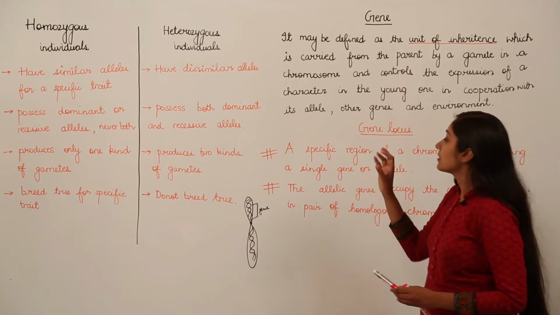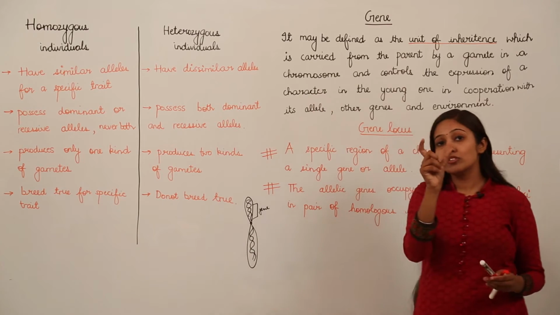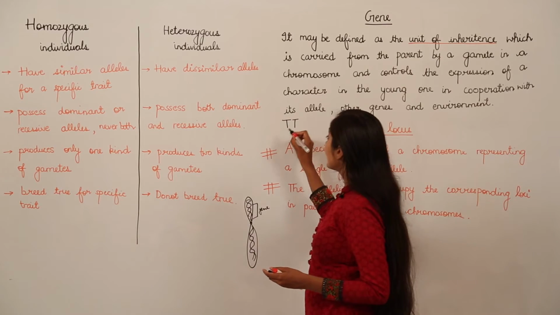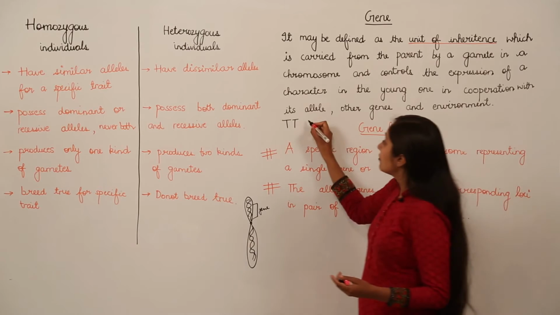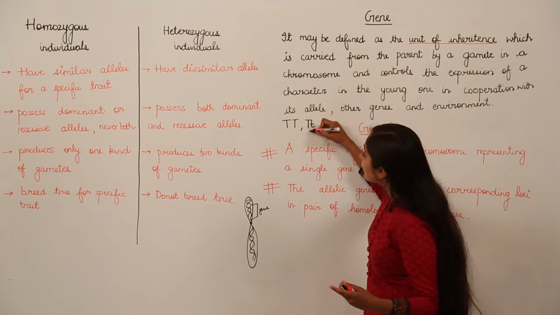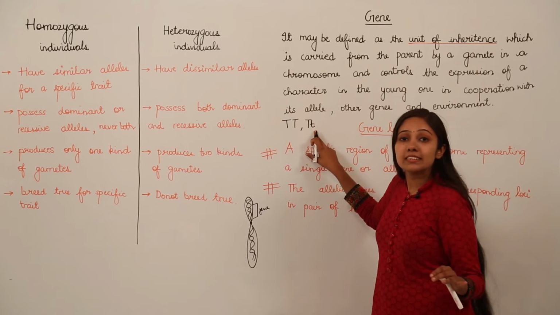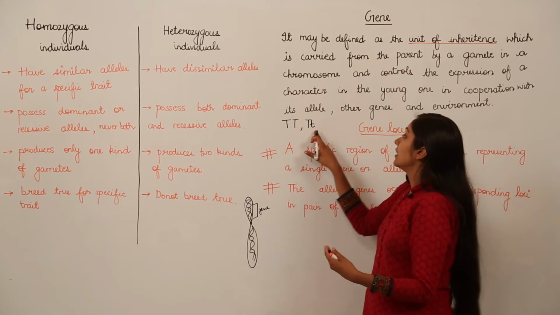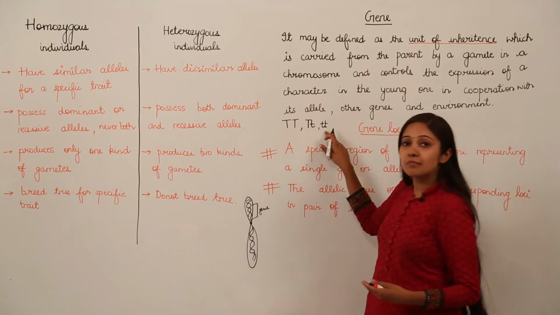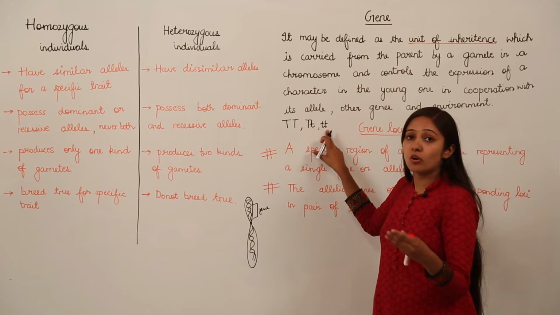We all know that genes always exist in pairs. So, that pair of genes, we call it an allele. For example, in case of pea plant, if we have a pair like this, the expression will be a tall pea plant. If we have a pair like this, the expression will be a tall pea plant again, because when we write the uppercase letter, we denote that this is going to be the dominant character. When we write a lowercase letter, it means that this is going to encode for a recessive character. And when we write this, both lowercase letter t means they are going to encode for recessive character, and they will be expressed since there is no dominant gene here.